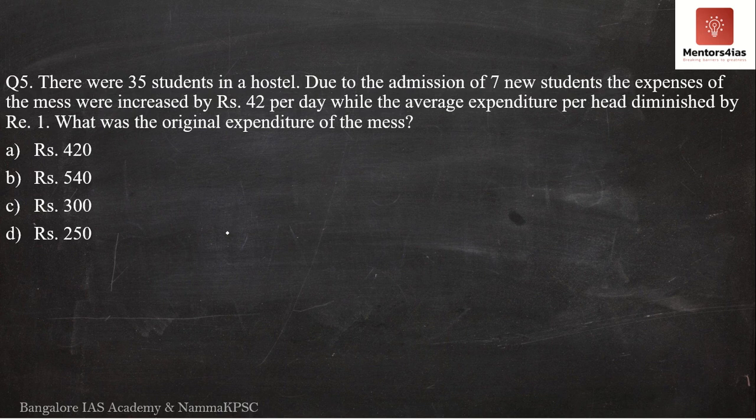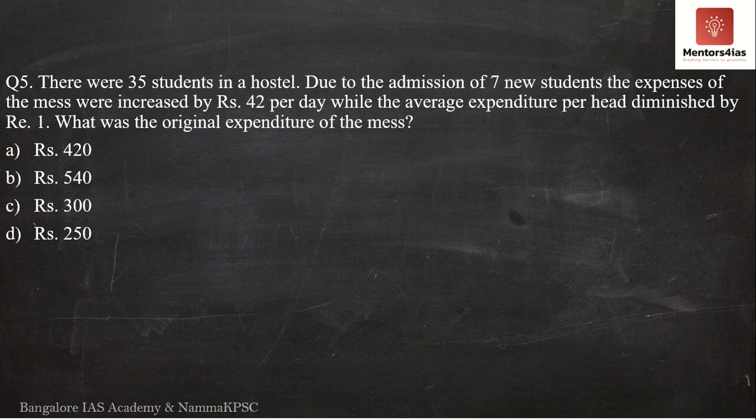Due to the admission of 7 new students, the expenses of the mess were increased by rupees 42 per day, while the average expenditure per head diminished by rupee 1. What was the original expenditure of the mess? I would request you to pause the video here and read the question twice so that you understand what the question is trying to say.